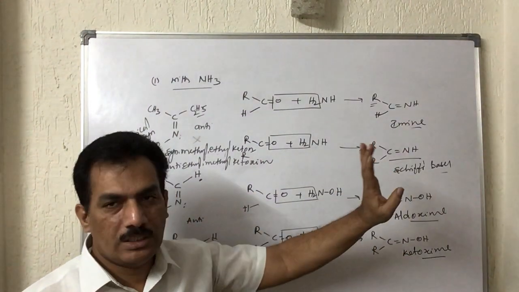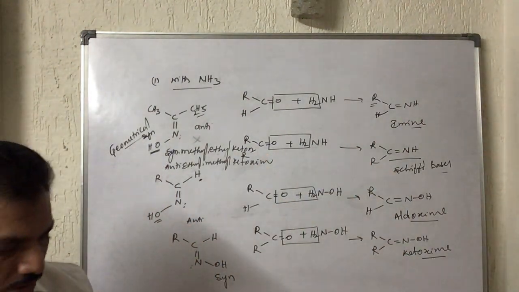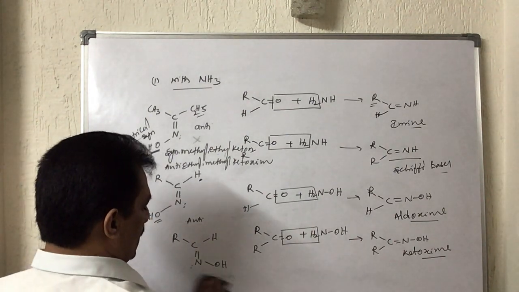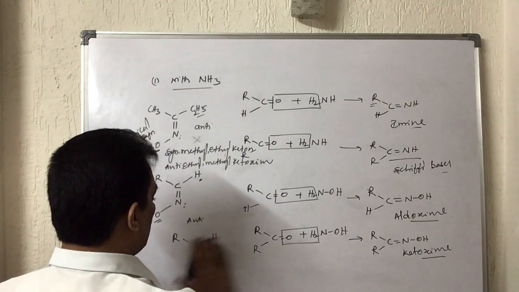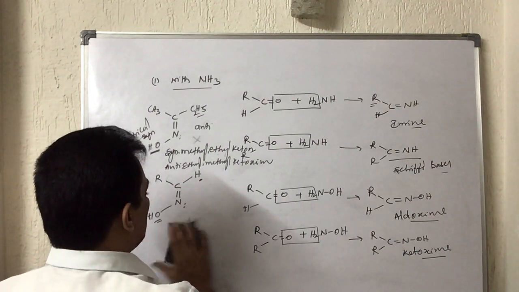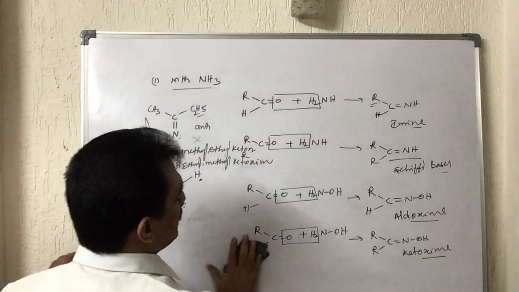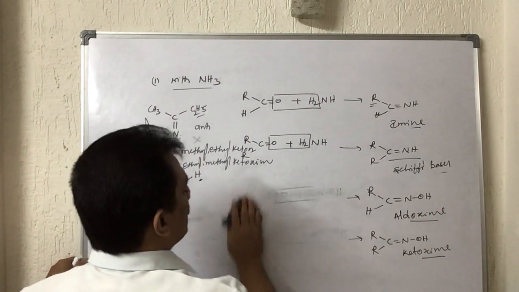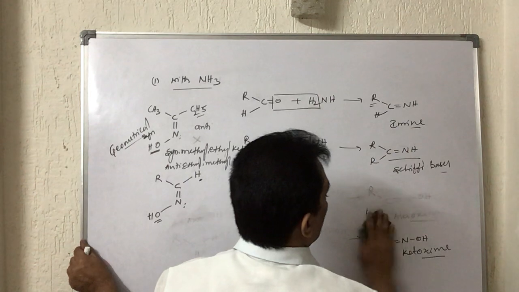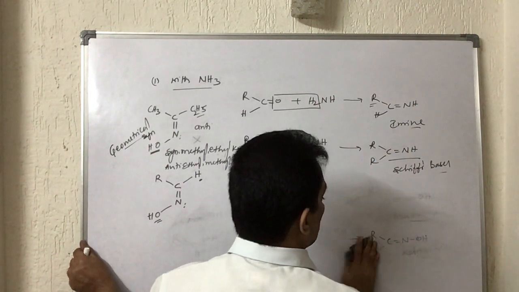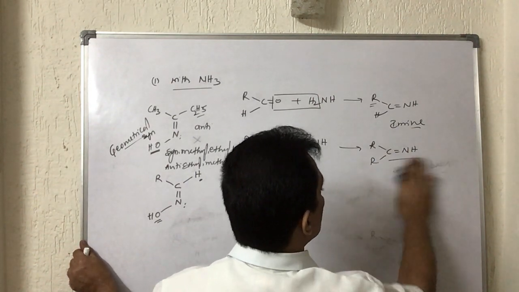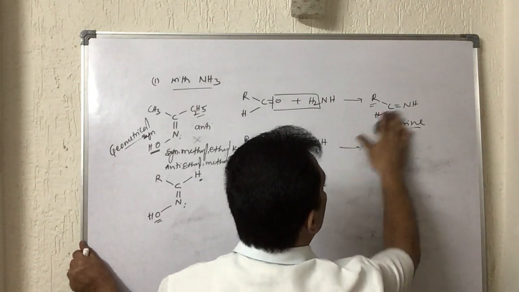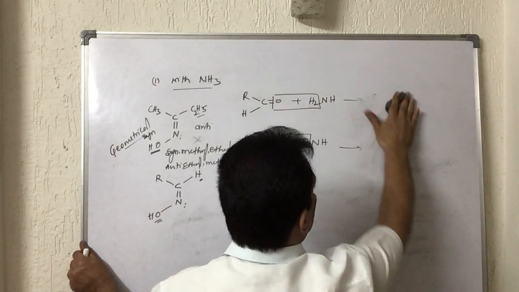And this Schiff's base is important in distinguishing aldehydes from ketones. Now let me give the other compounds, hydroxylamine and the rest. Let me give only the names. You can write the names of the other compounds, whether aldehyde or ketone, by considering those names only. Once it is hydrazine, how will the name end when the product is formed?